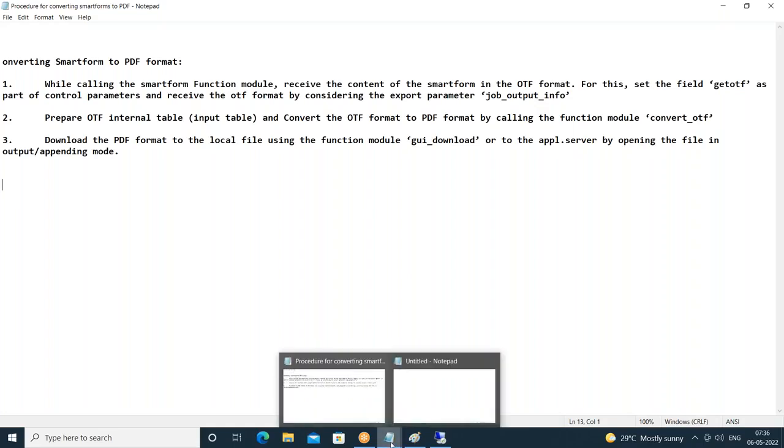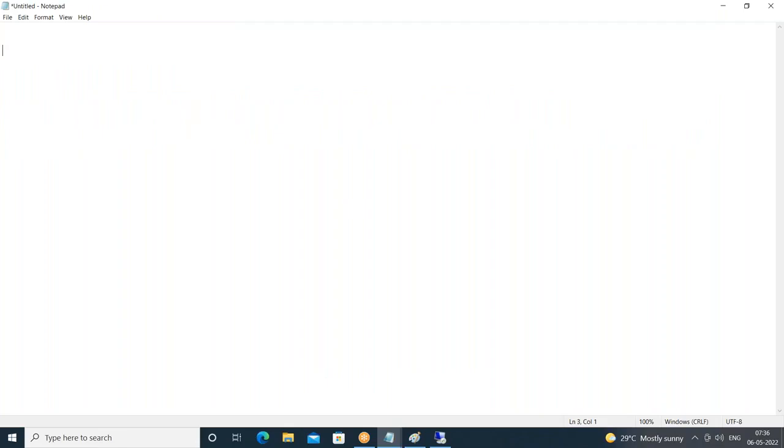Before smart forms, earlier we had SAP scripts. As I promised in the initial sessions, I'll share the recordings, but I can say SAP script is outdated. But still, why we should know it: if you're working in any support project and the customer is using an old version, they might have implemented SAP script. So we should know how to support that. I have some 3 to 4 recordings related to SAP script, which I covered some 5, 6 years back.